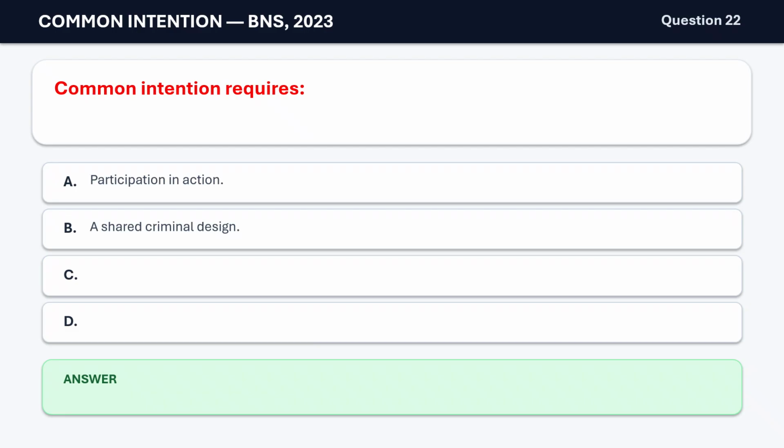Question 22. Common intention requires A. Participation in action. B. A shared criminal design. C. Both A and B. D. Neither A nor B. The correct answer is C. Both A and B.